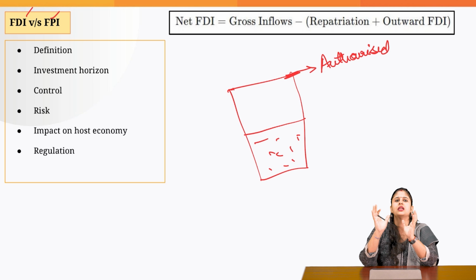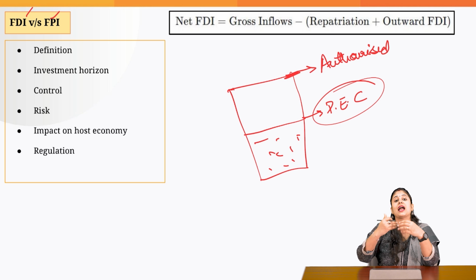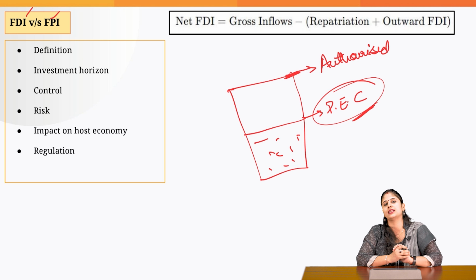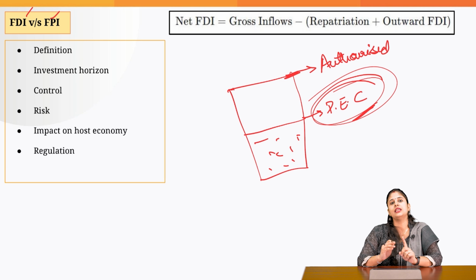So in simple terms, it refers to the maximum amount of shares a company can issue and the capital it can raise in return. What is paid up equity capital? It refers to the actual amount of shares which the company has issued in the market, and in return, the capital that it has been able to raise. So based on this paid up equity capital, FDI and FPI are distinguished.